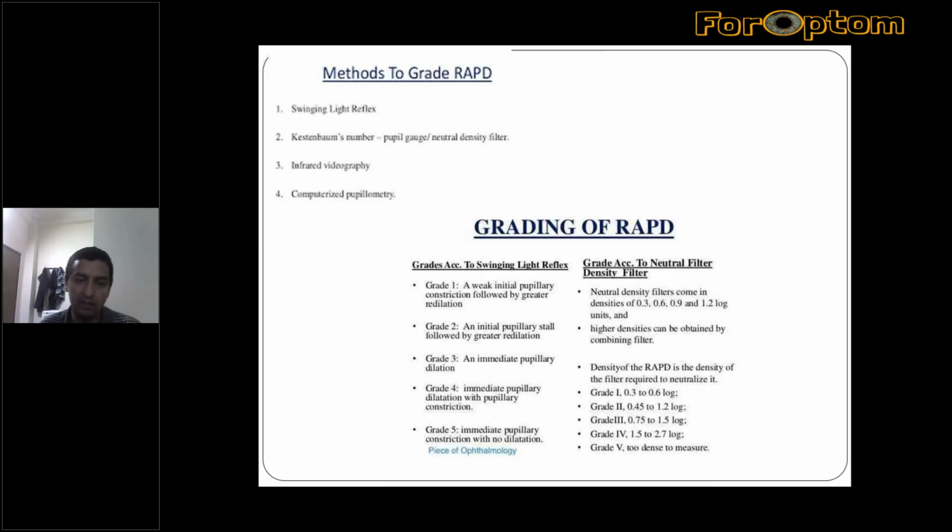When the light is moved from the normal eye to the affected eye, there will be dilatation rather than any constriction. So this is grade 3 RAPD. Then immediate pupillary dilatation without pupillary constriction is seen in grade 4, and this is what we do in the grading of RAPD.